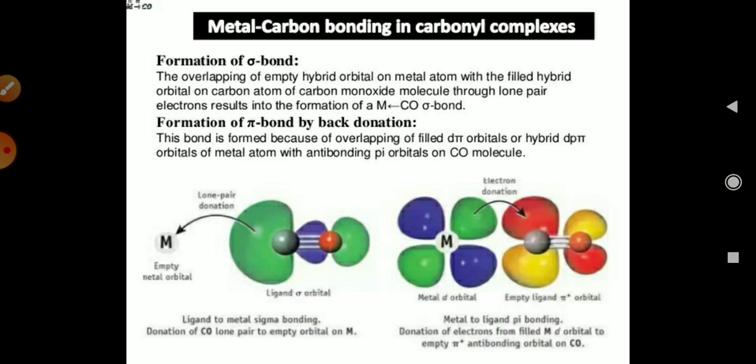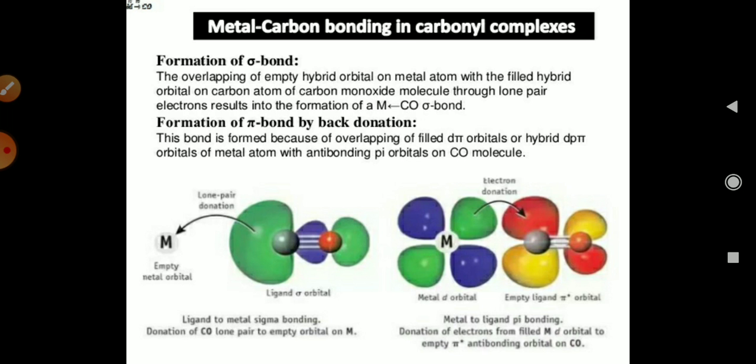Now the second is pi bonding. It is also known as back bonding. This bond is formed because of the overlapping of filled d pi orbitals or hybrid d pi orbitals of the metal atom with the anti-bonding pi orbital of a CO molecule, or the empty orbitals of a ligand.